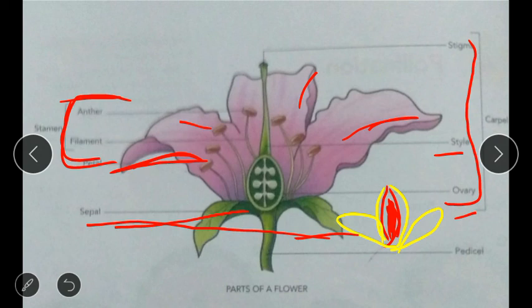So it contains one or more female reproductive units. A carpel has three parts, that is ovary, style, and stigma. These all have the female reproductive units.